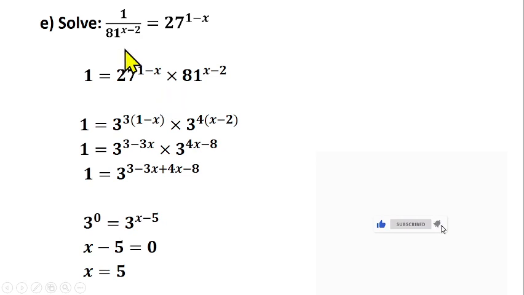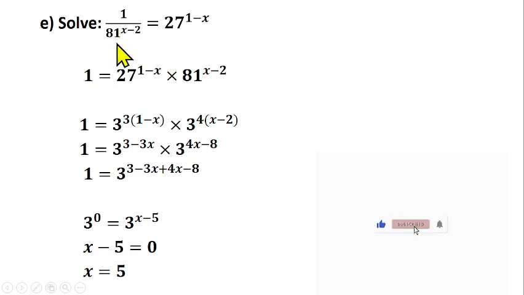Let's look at this question as well. You have to solve 1 over 81 raised to power x minus 2 equals to 27 raised to power 1 minus x. This can be done in different ways. We know what this one means. This one is talking about the inverse of 81 raised to power minus 2, which can be written as 81 raised to power minus open bracket x minus 2 equals to 27 raised to power 1 minus x. You can now find the index of 81 and index of 27 so as to take care of the base.